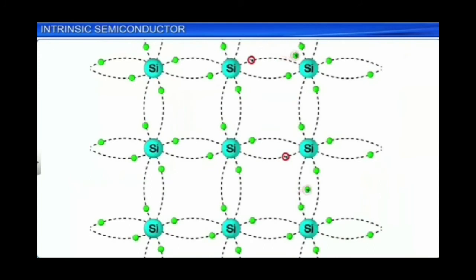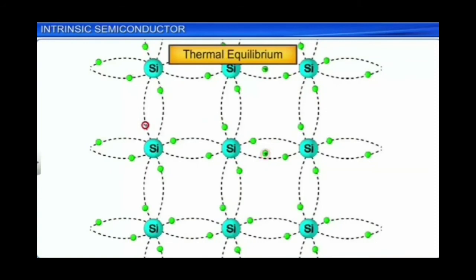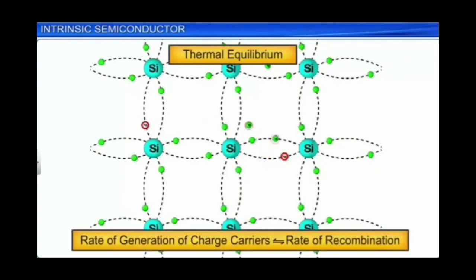In between the movement of these free electrons and holes, it may so happen that one free electron combines with a hole, and that electron becomes a bound electron. This process is called recombination. So when a free electron combines with a hole, it becomes a bound electron.